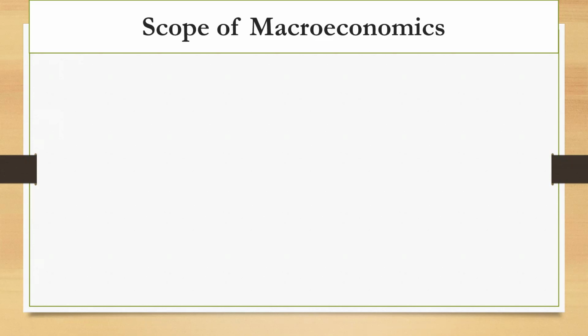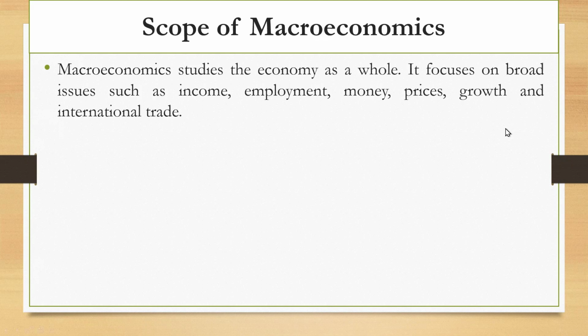In this class, we are going to discuss the scope of macroeconomics. The term scope refers to the area covered by the subject. So here we are concerned with the area covered by the subject macroeconomics. We know that modern economists have divided the entire economy into two parts, microeconomics and macroeconomics. Macroeconomics is the study of the economy as a whole.